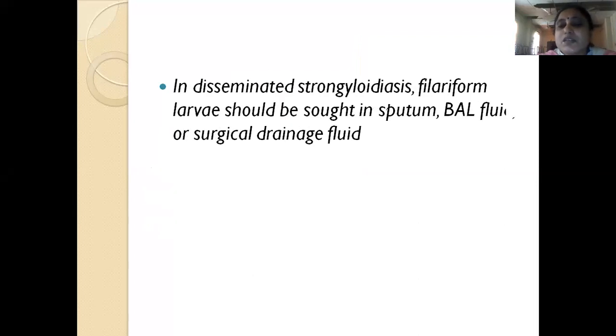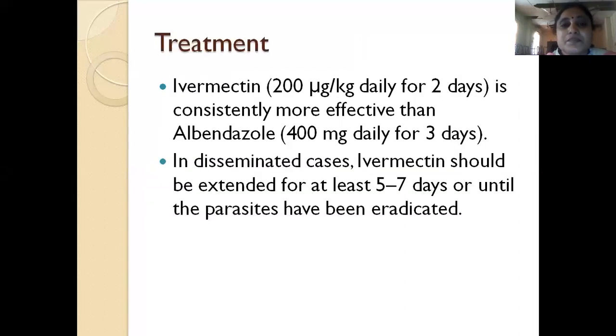In disseminated strongyloidiasis, filariform larvae should be sought in sputum, bronchoalveolar lavage fluid, or surgical drainage fluid. So it disseminates elsewhere, so you have to look for larvae in other fluids like sputum and bowel. How do you treat? Ivermectin 200 microgram per kg daily for 2 days.